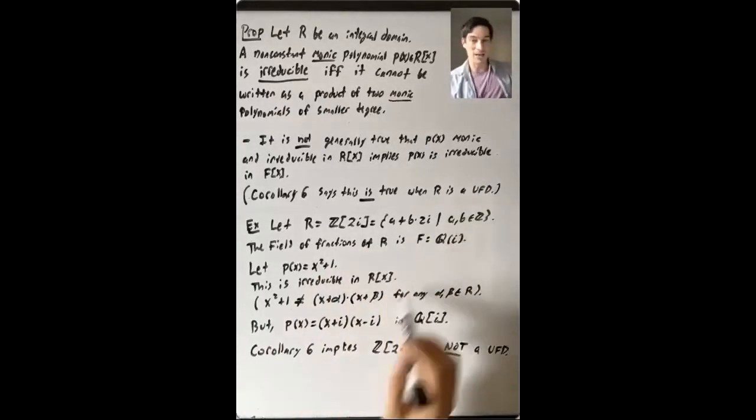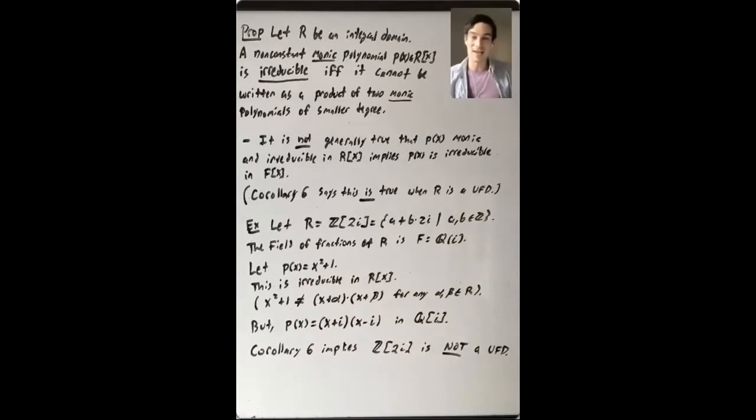And what's kind of neat about this is you think of a UFD as being a ring in which factorizations of elements into products of irreducible elements are unique. And here we're showing that Z adjoin 2i is not a UFD in a way that doesn't involve writing down an element and then factoring it into irreducibles in two different ways.